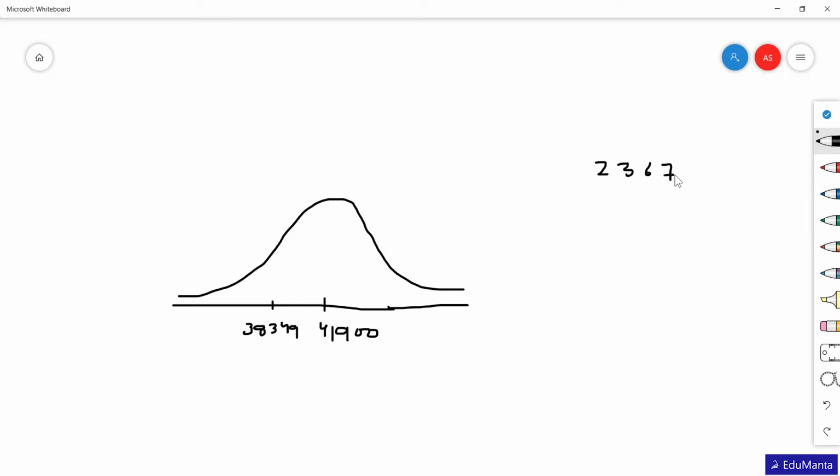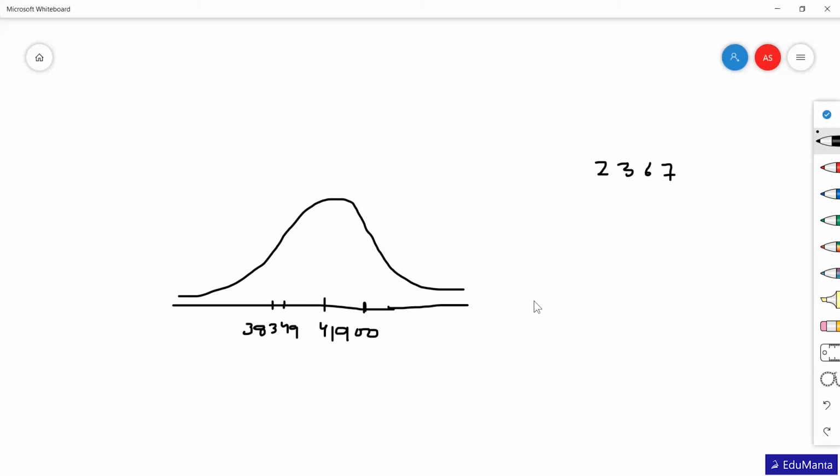Somewhere here will be the first standard deviation towards the left, and here the standard deviation at the right. Let's calculate it to help you understand better.